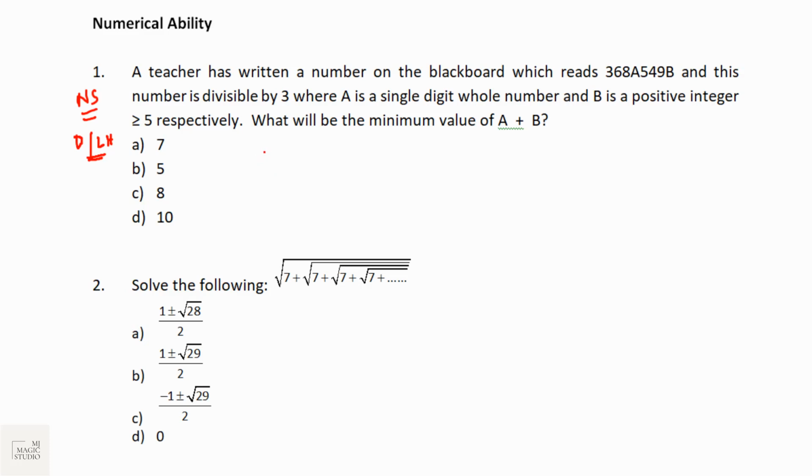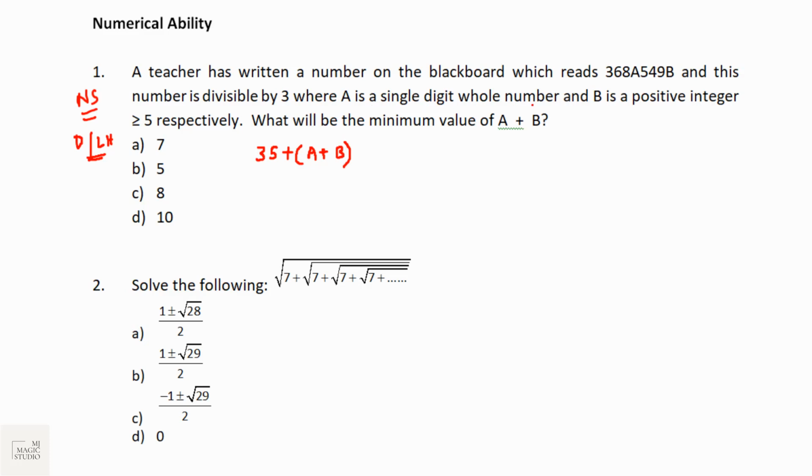A teacher has written a number on a blackboard which reads like 368A549B. And if you want to try it yourself, please pause it and do try it. We are moving on. And this number is divisible by 3. What is the rule for 3? That the sum of digits should be divisible by 3. So let's find the sum of digits. 3, 6, 9, 17, 22, 26 and 35. So the sum of digits is 35 plus A plus B, and this total sum of digits should be divisible by 3. It should be in the table of 3.